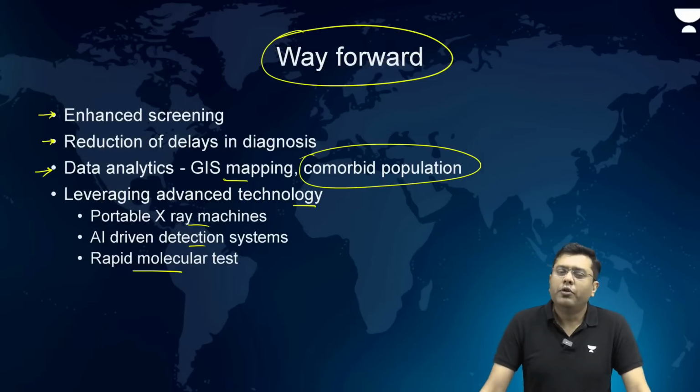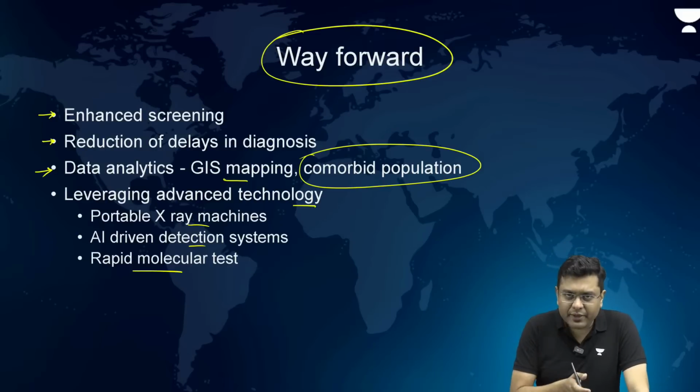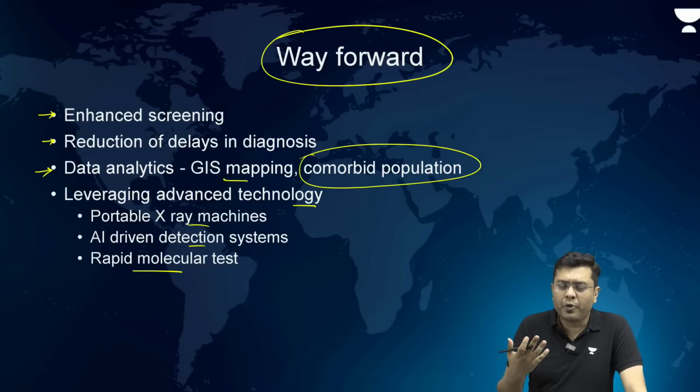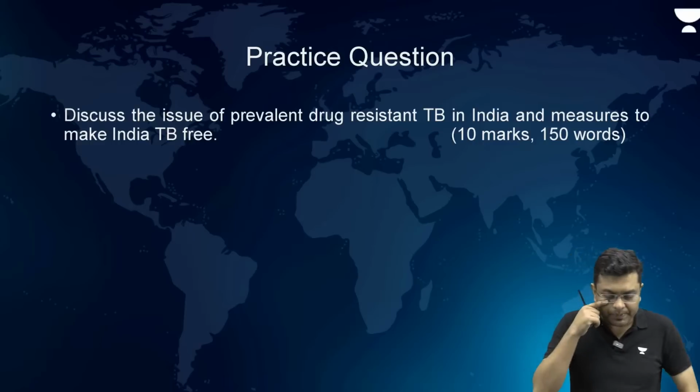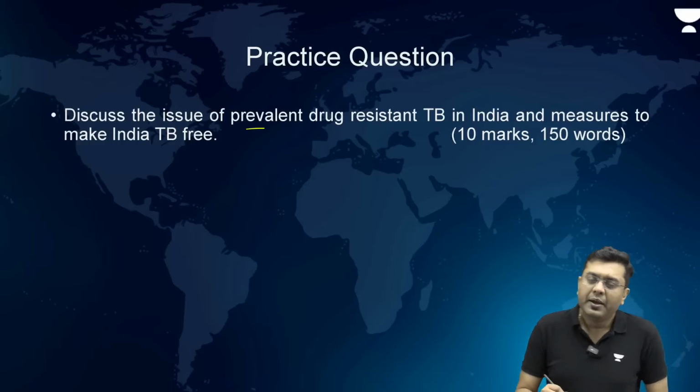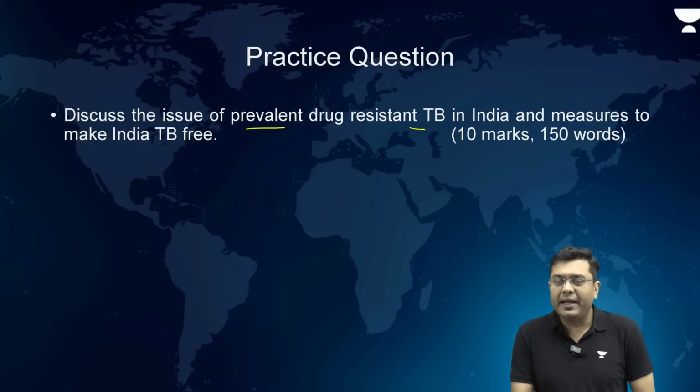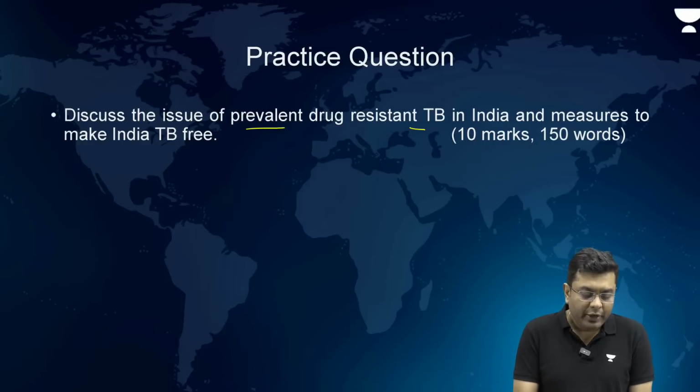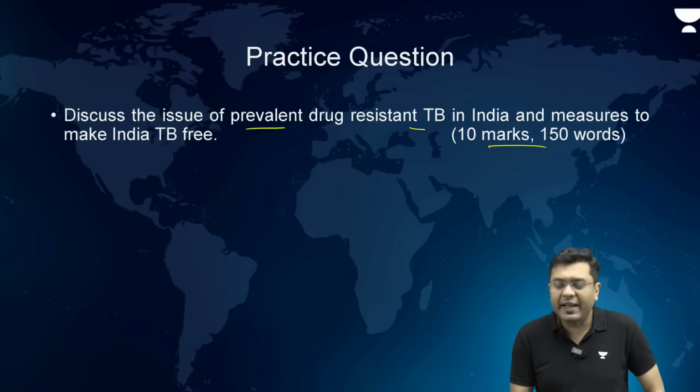Okay? So, now we know what is the situation of TB in India. Why is it that drug resistant TB is much more prominent? What are the issues on the ground and what is to be done going ahead? Let us take a look at the practice question. Discuss the issue of prevalent drug resistant TB in India and measures to make India TB free. Now, this is a 10-marker question.